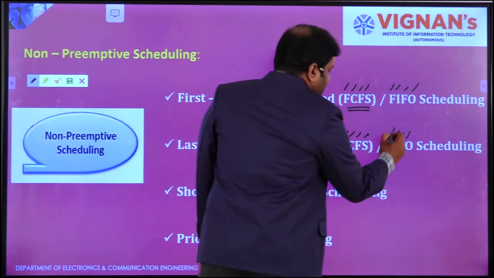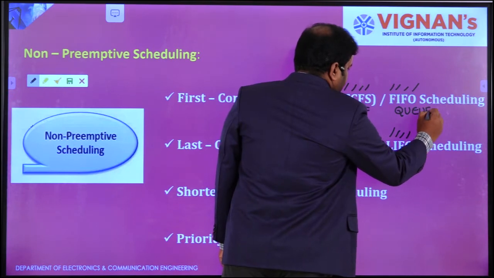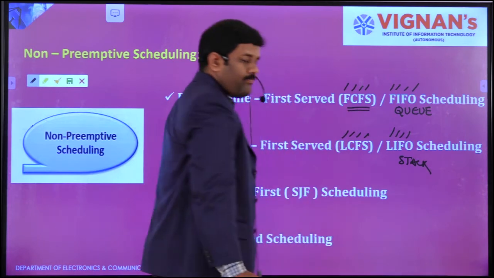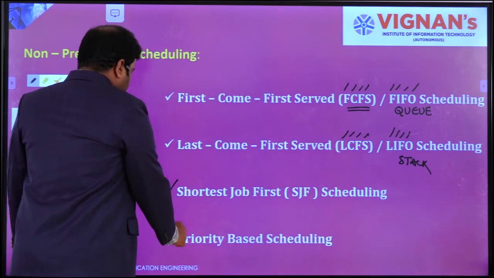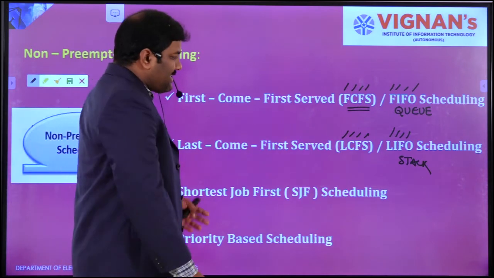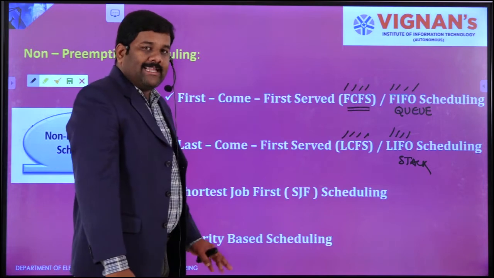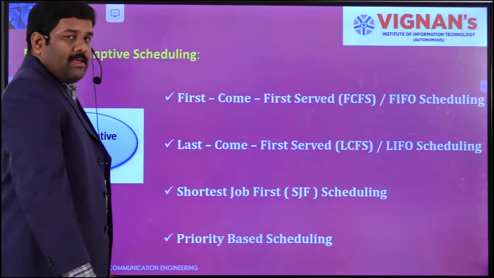This is like a queue, and this is like a stack. The next one is shortest job first, and the last one is priority based scheduling. So these are the four types of algorithms, and we'll go into detail on how each individual algorithm is going to execute.